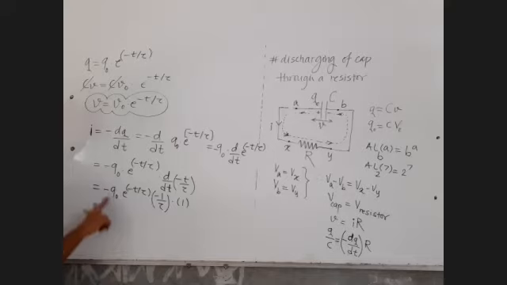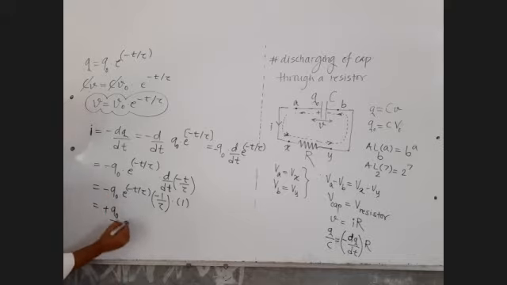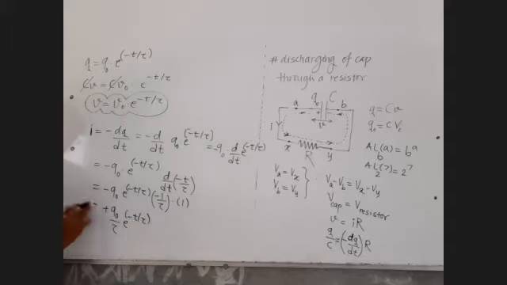So the answer becomes minus q0, and minus minus gives plus: q0 upon tau into e raised to minus t by tau. That's the value of instantaneous current in the circuit.